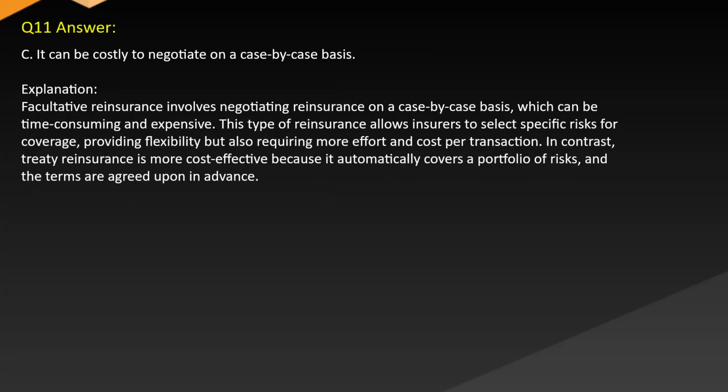Answer C. It can be costly to negotiate on a case-by-case basis. Explanation. Facultative reinsurance involves negotiating reinsurance on a case-by-case basis, which can be time-consuming and expensive. This type of reinsurance allows insurers to select specific risks for coverage, providing flexibility but also requiring more effort and cost per transaction. In contrast, treaty reinsurance is more cost-effective but automatically covers a portfolio of risks and the terms are agreed upon in advance.